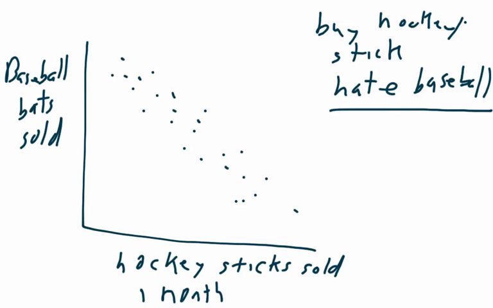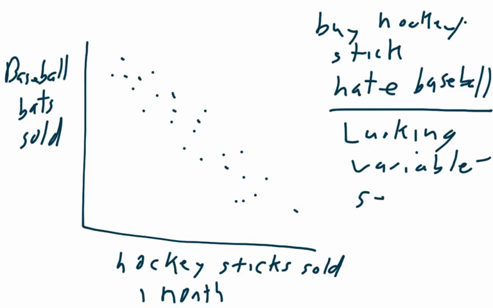Really, there is something called a working variable. And in this case, the working variable is the season. Generally speaking, when you play baseball, the sales of baseball bats are highest during summer. Some people buy them in the fall, some people buy them in the spring because it's the end of the season or the beginning of the season. Some buy in fall because you get the end of the season sales. Most people don't buy them in winter because they're not that available.